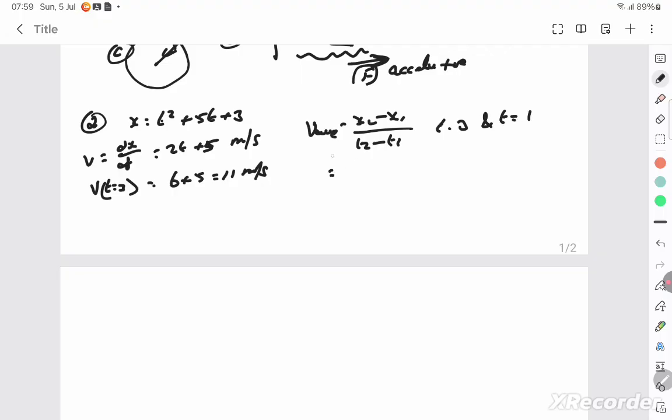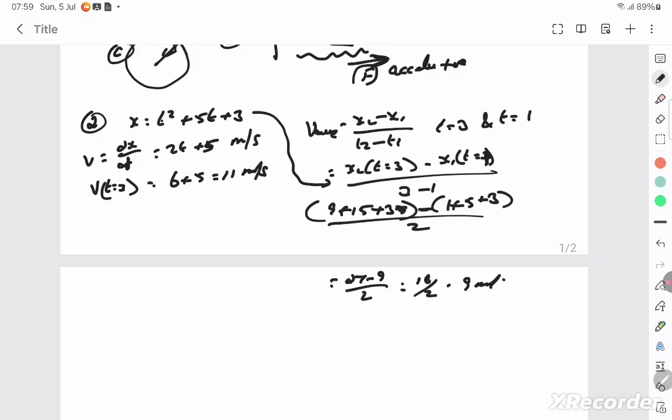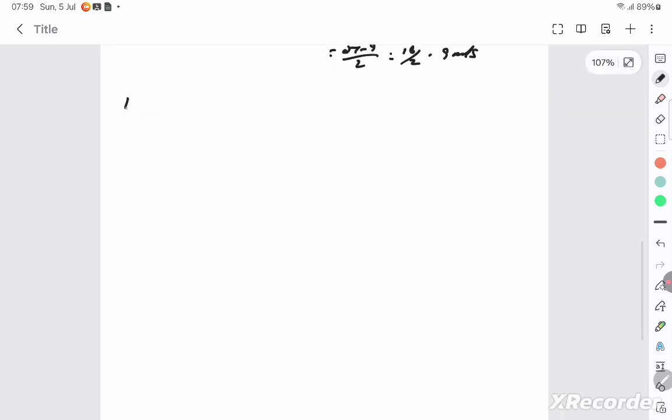So you substitute in x2 at 3 seconds minus x1 at 1 second, by 3 minus 1. Substitute in t is 3, so you get 9 plus 15 plus 3, minus 1 plus 5 plus 3, by 2, so it will become 27 minus 9 by 2, which is 18 by 2, which is 9 meter per second. Let's go to 10th question.